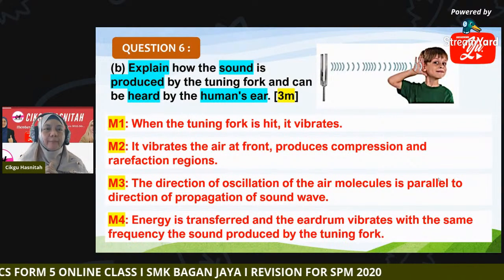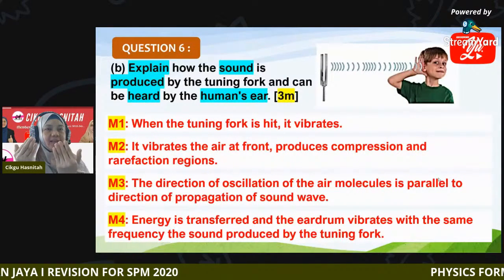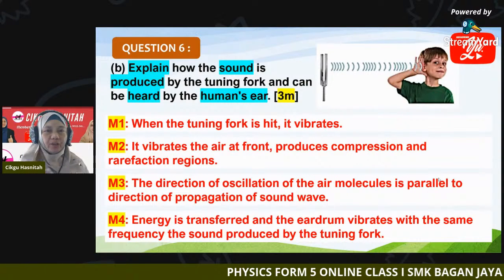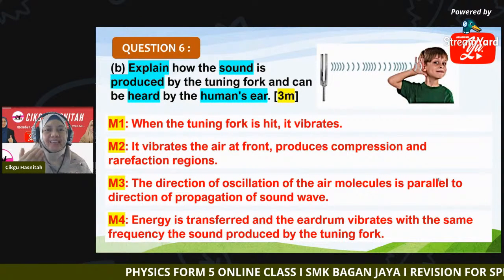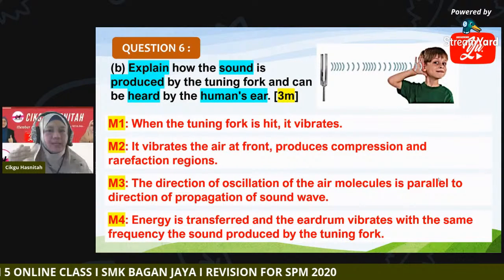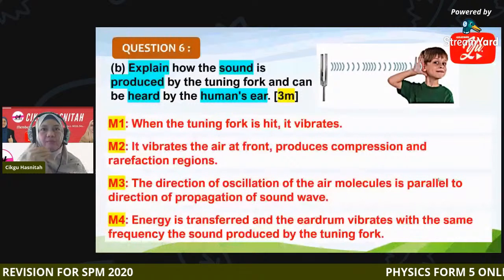And then what happened? Along with the movement of the wave, it carries energy. So energy is transferred and our eardrum vibrates with the same frequency as the sound produced by the tuning fork.